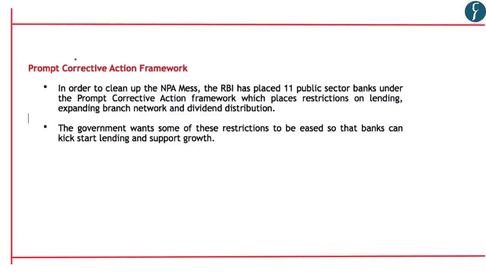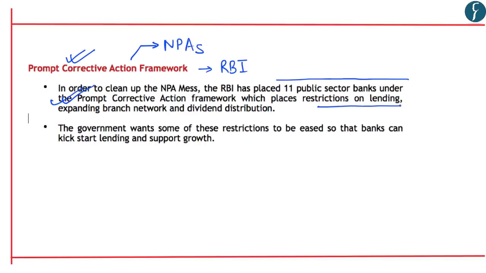Another issue is with respect to the prompt corrective action framework of the RBI. And this prompt corrective action framework pertains to the rising NPAs in banks, that is non-performing assets. It says that in order to clean up the NPA mess, the RBI has placed 11 public sector banks under the PCA framework, that is the Prompt Corrective Action Framework. And this PCA framework places restrictions on lending, expanding branch network as well as dividend distribution.